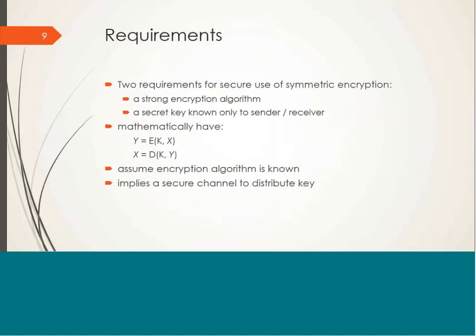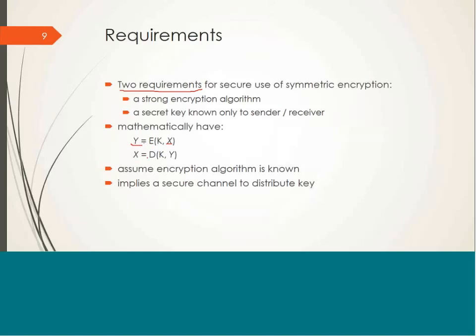So researchers have suggested two requirements for secure use of symmetric encryption. One is a strong encryption algorithm, and second is that the key should be kept secret between sender and receiver. So mathematically, encryption and decryption can be defined using a pair of functions, where E represents a function for encryption which takes the key and the plain text as the input and gives ciphertext as the output.